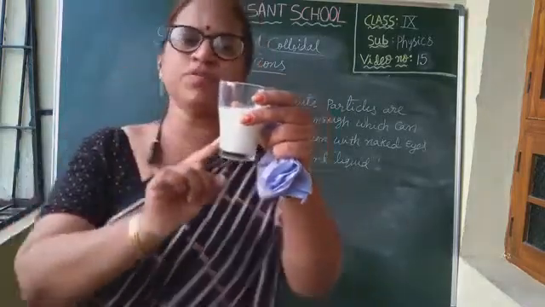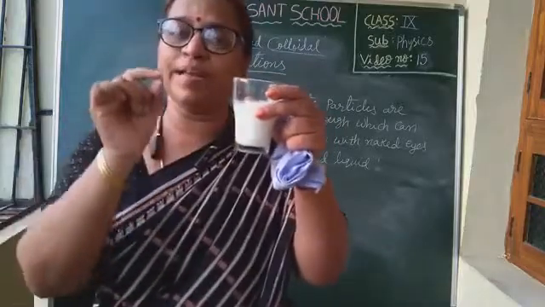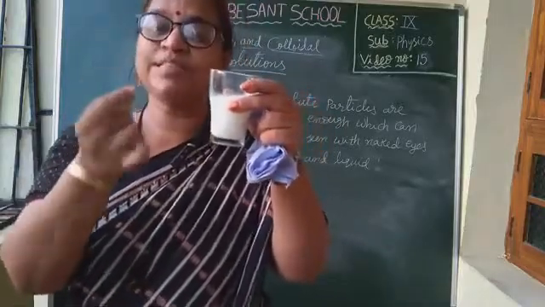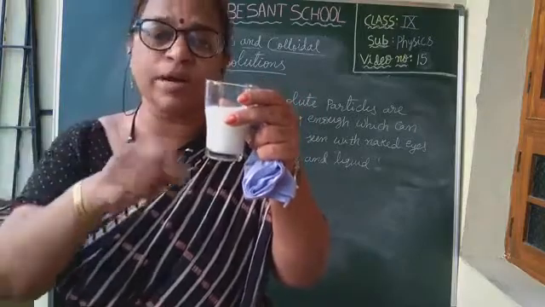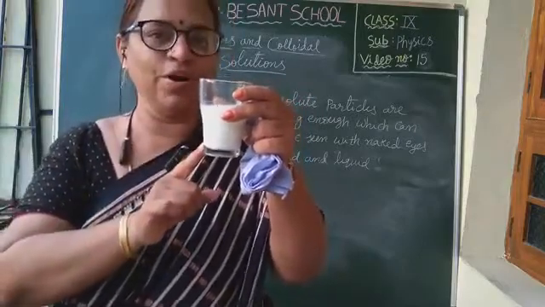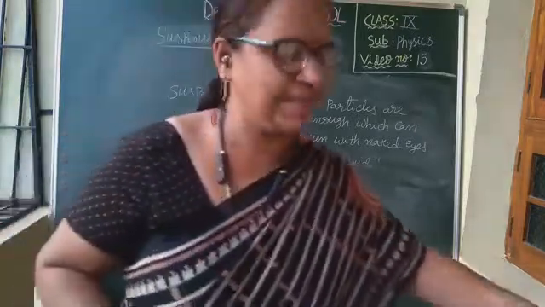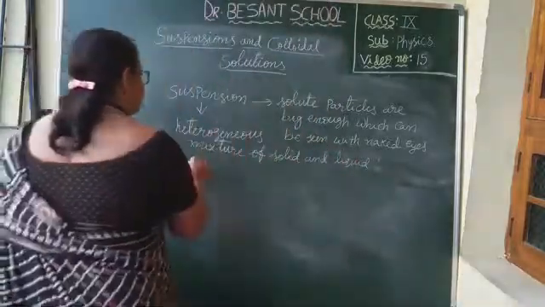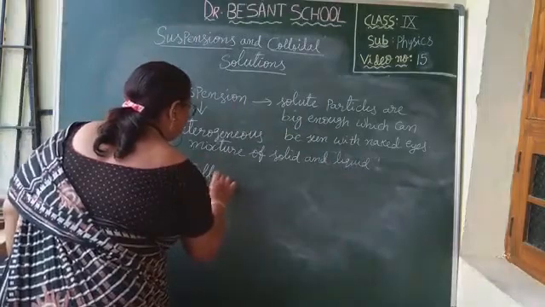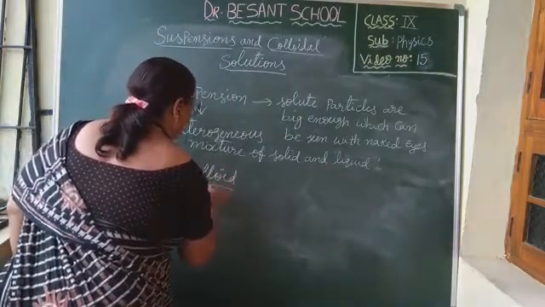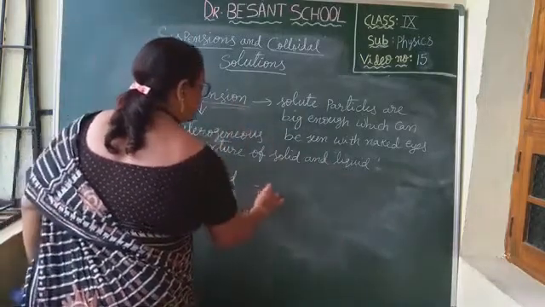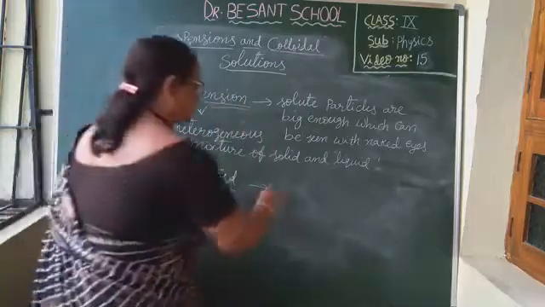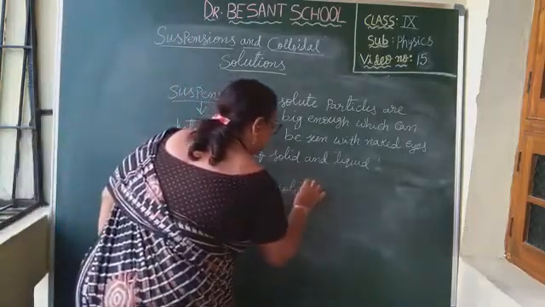Understood? This type of solution, in which the solute particle size is very small and seems to be dissolved but does not actually dissolve, is called a colloid. This is what colloid means. The solute particle size is small.